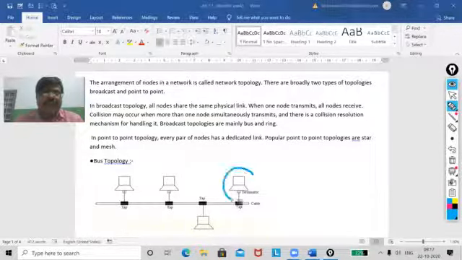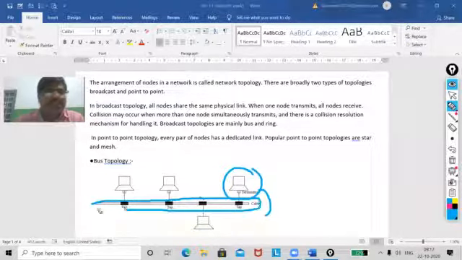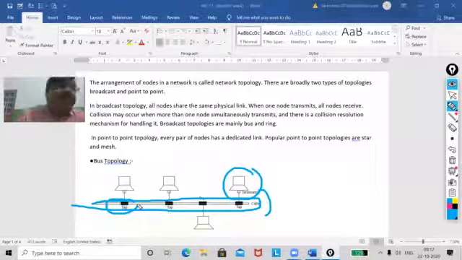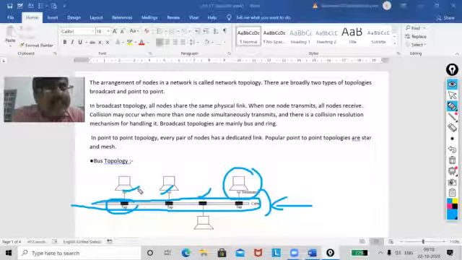If suppose this is my system, I am sending this signal, then my signal can be received by everyone. You see, this is my backbone cable, and these are taps. Tap is a connector. Just using the cable, you can connect your PC. So when anyone passes the message, everyone will get it. But whoever is the authorized person, only that system will receive the data.